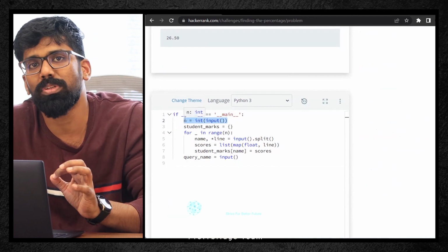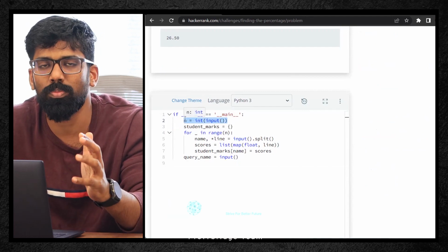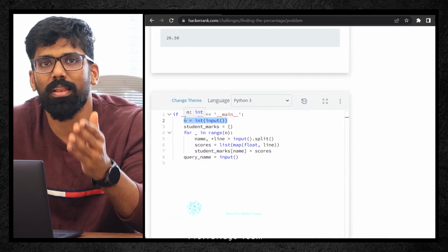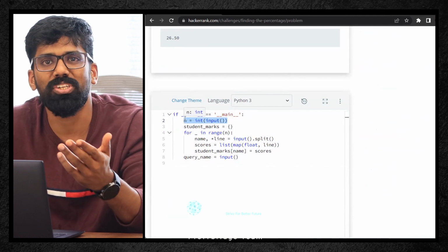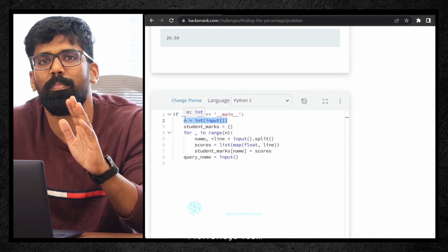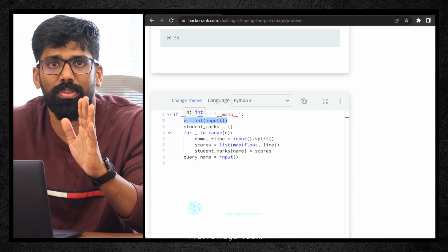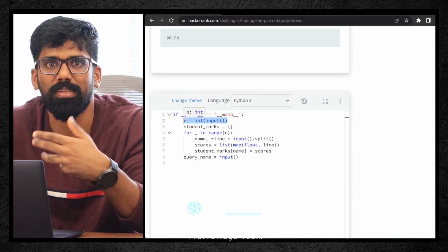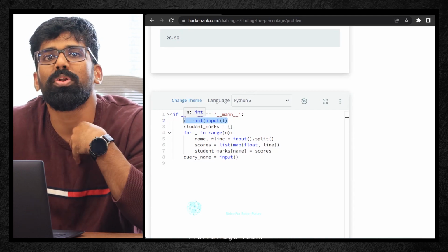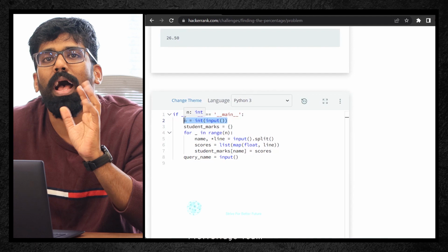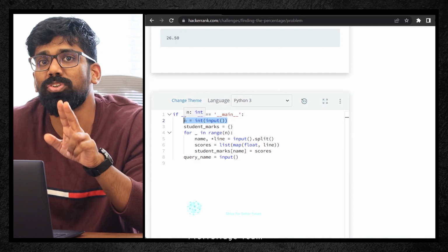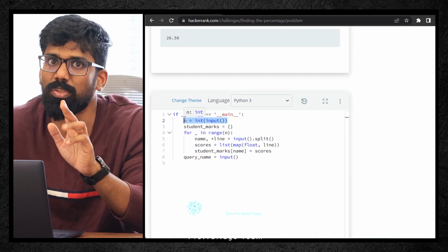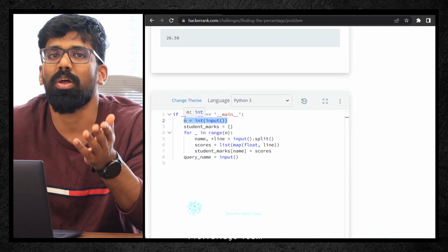I think you might have understood the problem statement. There are some students in the classroom. Let's say Gilbert, Ivor, Yogesh, Harish, John, there are many people. You can have any number of students, you need to decide how many students are there in a classroom. Now whenever you call out some name, let's say Ivor, I just want to know Ivor's total average. And that average should be with 2 decimals. That's the problem.